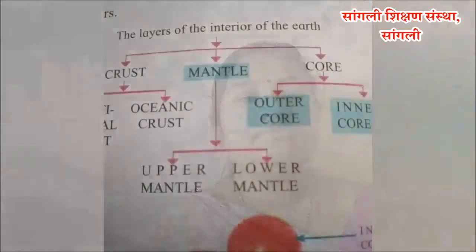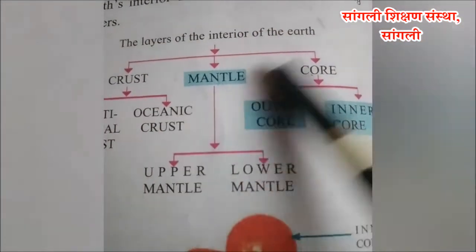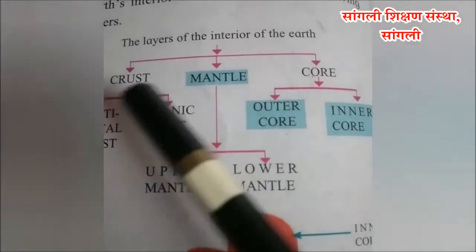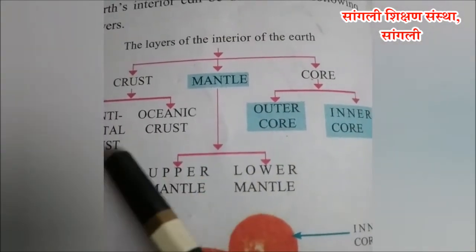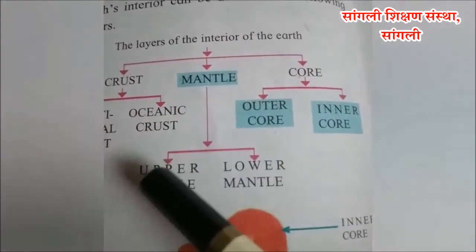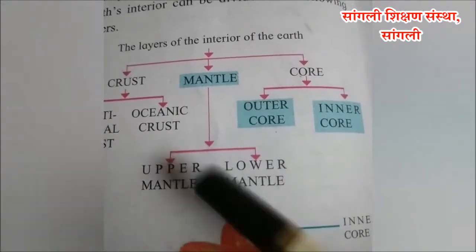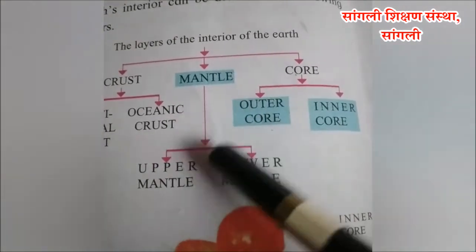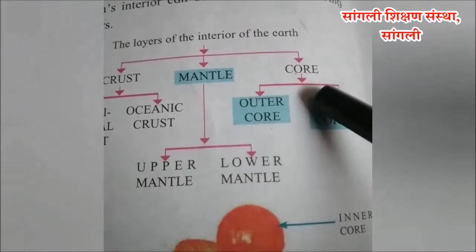So scientists have tried various methods to estimate that. The layers of the interior of the Earth: crust, mantle, core. The crust is divided into two parts: continental crust, oceanic crust. The mantle is divided into two parts: upper mantle, lower mantle. The core is divided into two parts: outer core, inner core.